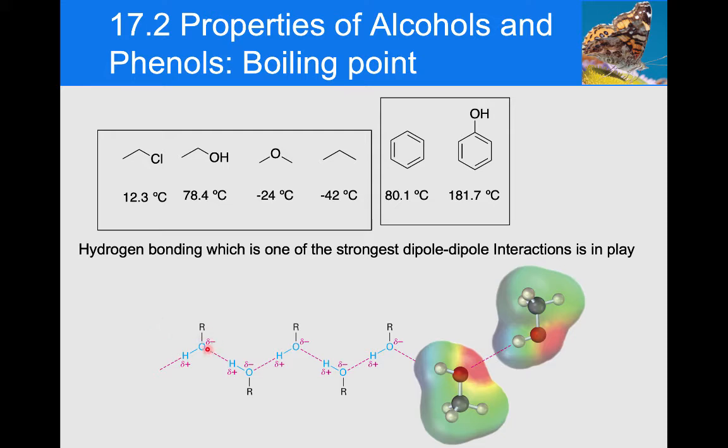So the oxygen's partially negative, the hydrogen's partially positive. So this partially negative oxygen can connect to a partially positive hydrogen, and you see this network of hydrogen bonding taking place through the molecule.